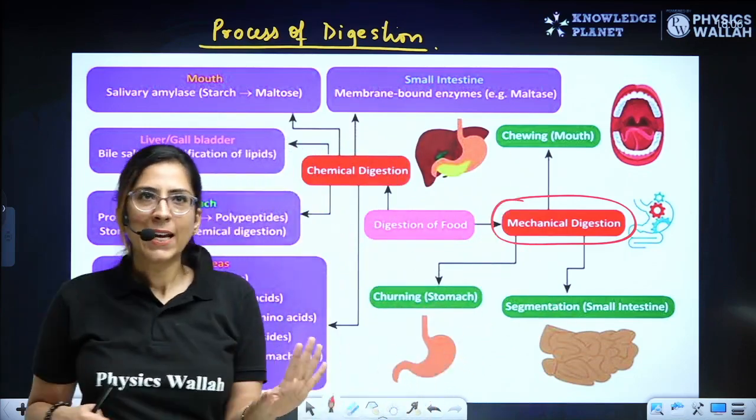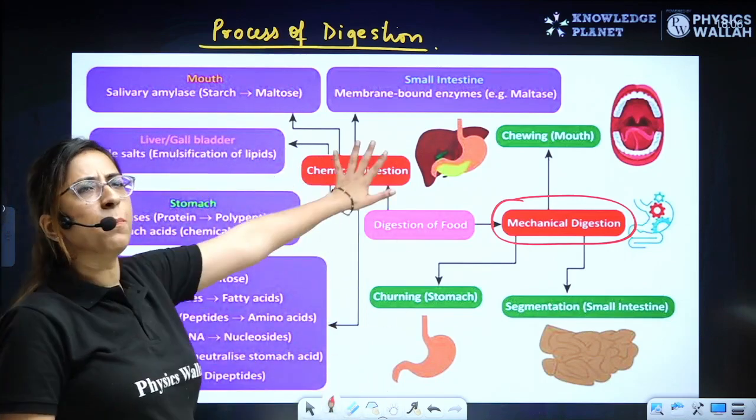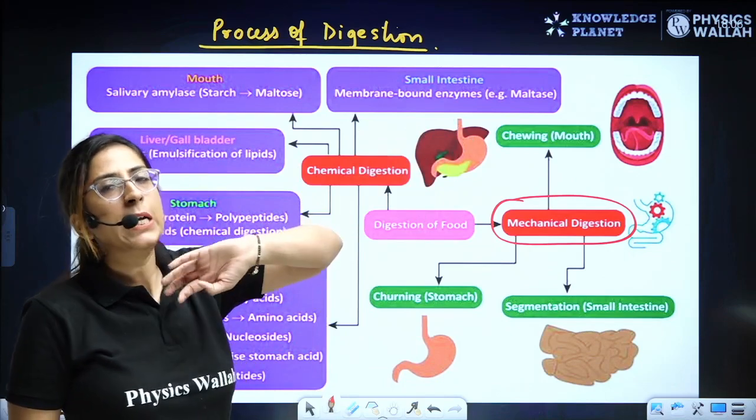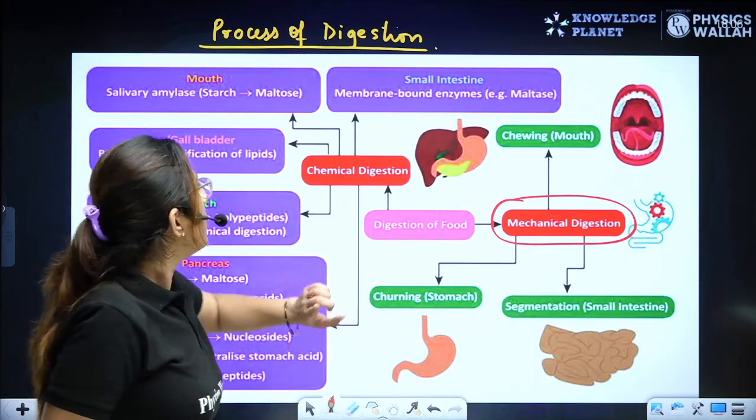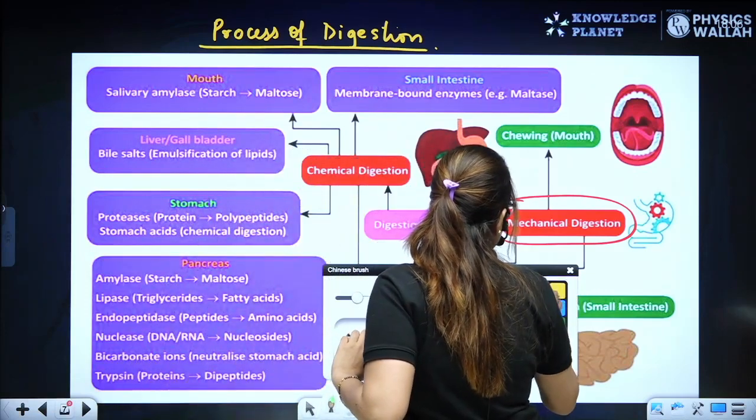Clear? Now, let's talk about chemical digestion, the most important part of this chapter. Now, first, let's talk about your favorite, the mouth.